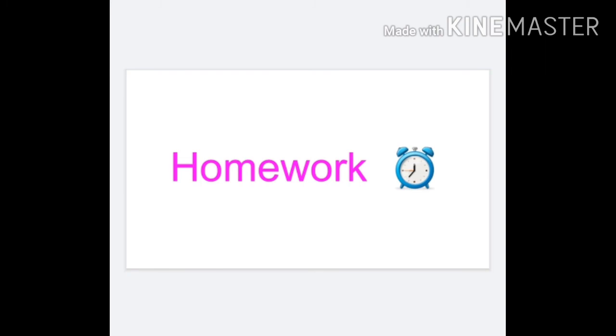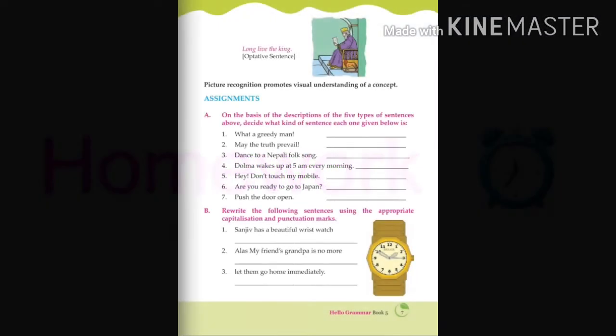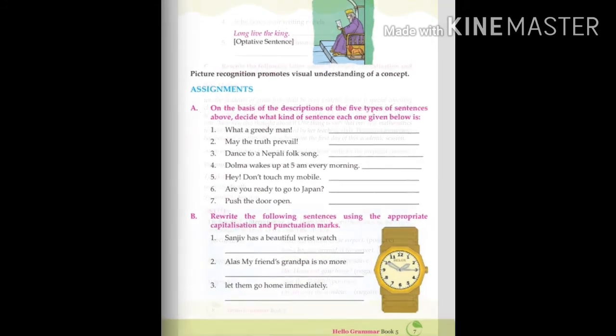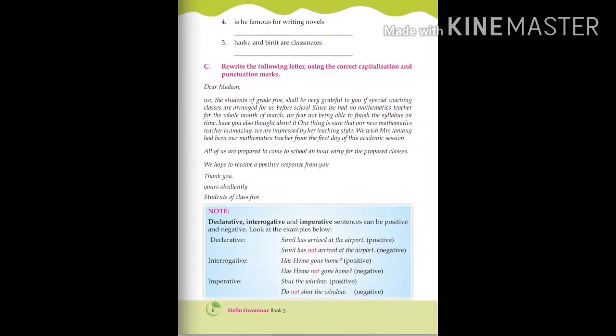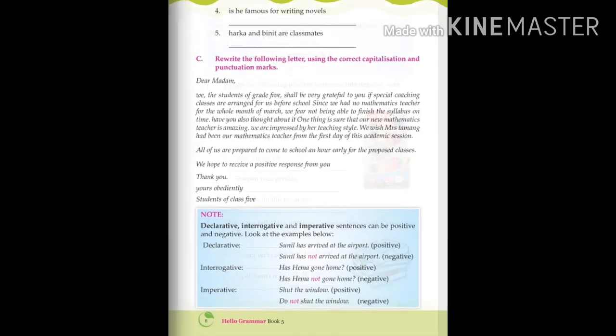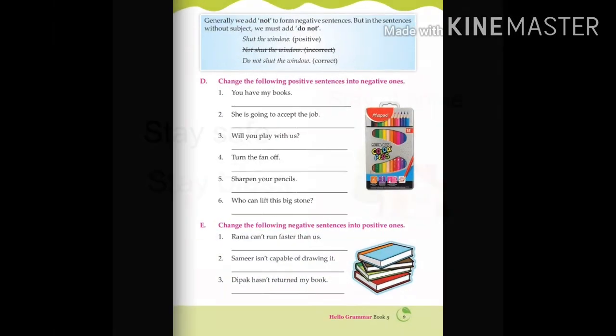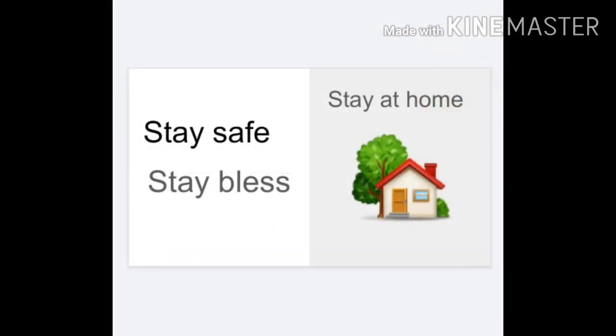Now it's homework time. Your homework is doing all the exercises of types of sentence, which start from page number 7 assignment A to page number 13 assignment J. Dear students, start doing your work with neat and clean handwriting, and we will surely meet in our next class.